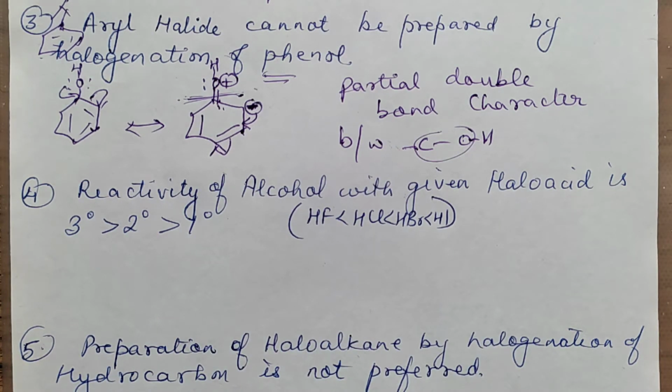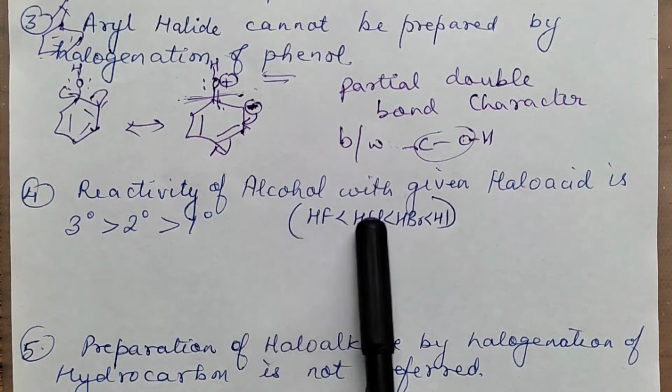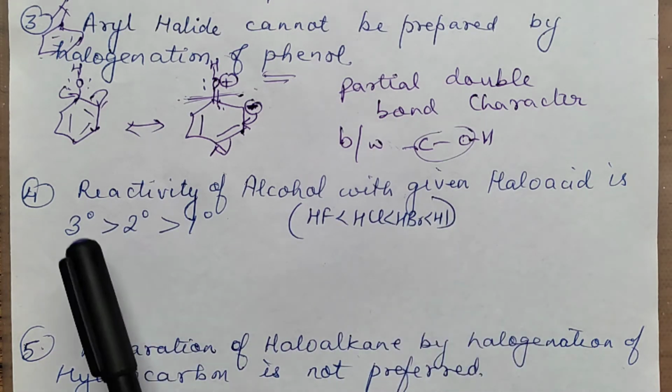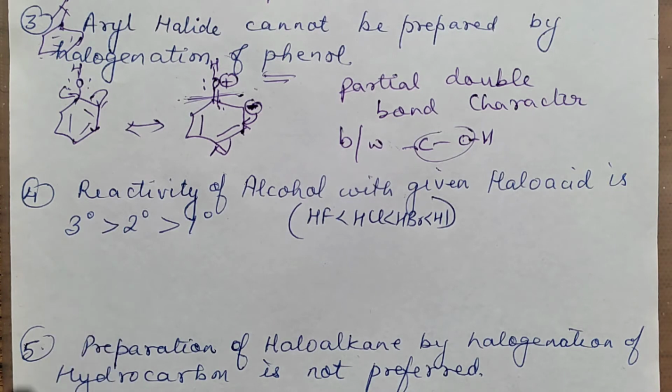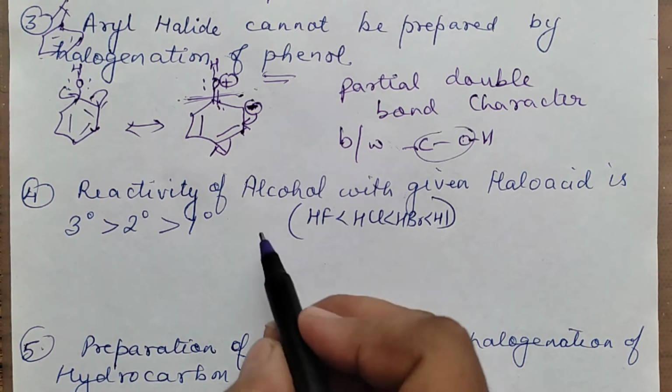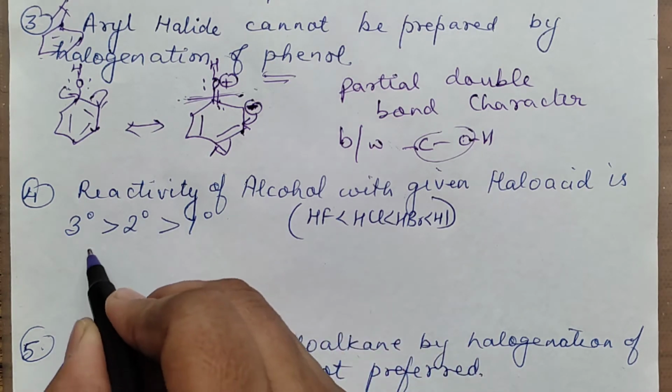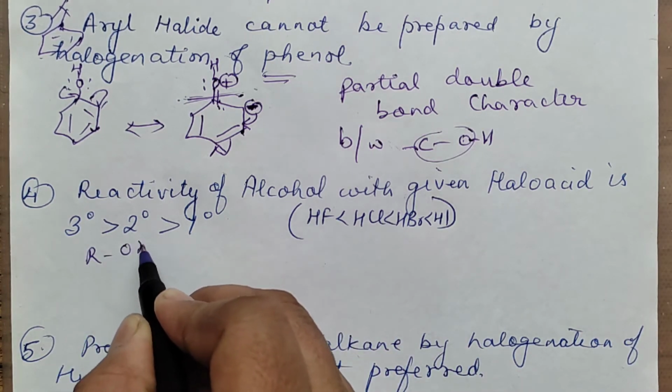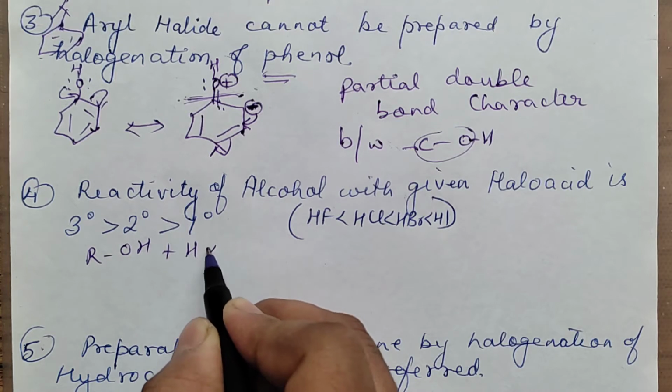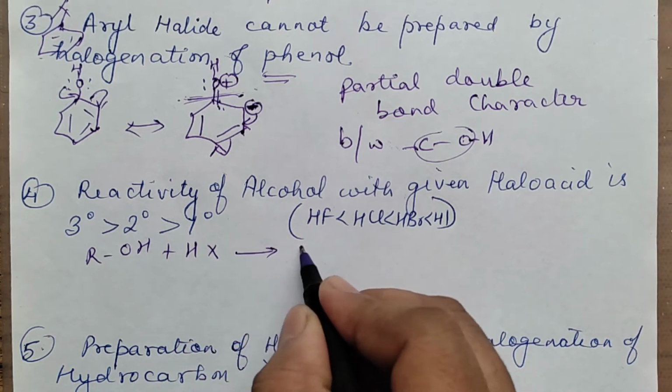The next question says the reactivity of alcohols with the given halo acid follows this order, meaning tertiary is maximum. So what you will write here is: when you are trying to prepare from alcohol by reacting with some HX, that is a halo acid, what are you preparing?